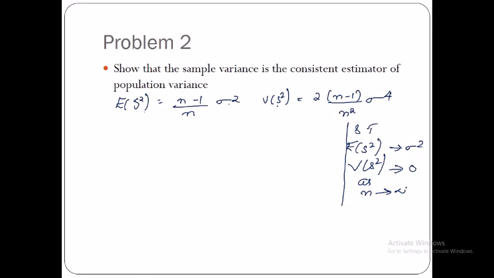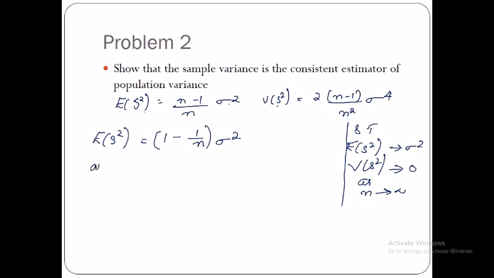So let's see what we can do for that. So we will write the expectation of S square is equal to, instead of this n minus 1 by n, I'm going to make a small change over here, nothing but 1 minus 1 by n. I hope this is fine with you, multiplied by sigma square.